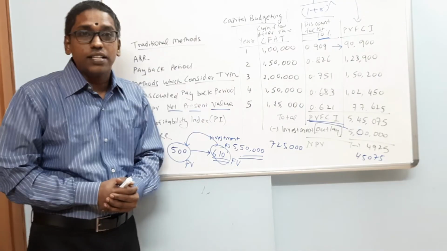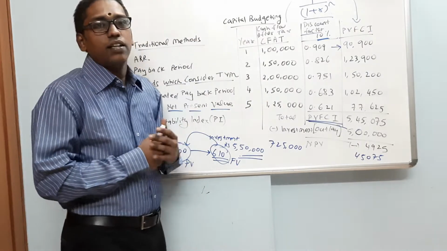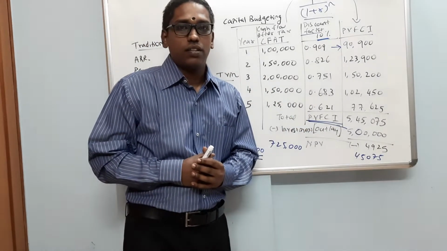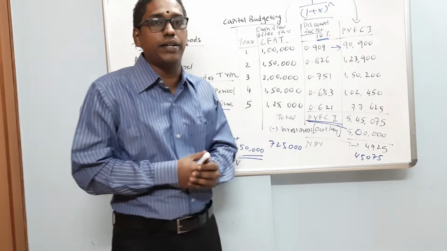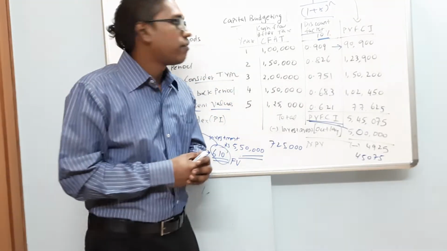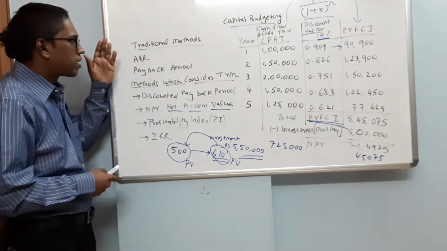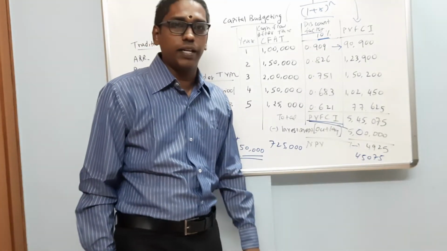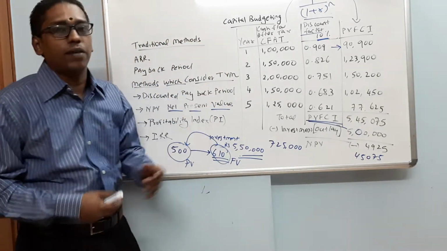So friends, in this video, we can arrive at the conclusion that capital budgeting is for long-term investment decisions. You need to take a right call as to which machine has to be selected to make the investment, which projects have to be selected, for which we make use of different capital budgeting techniques, which include traditional methods and methods which consider time value of money. Thus, this is a brief of capital budgeting.